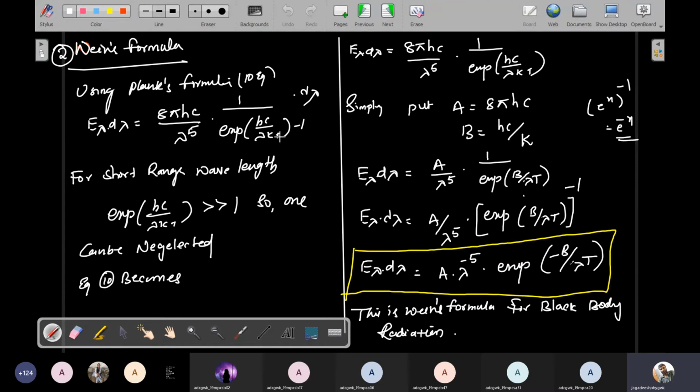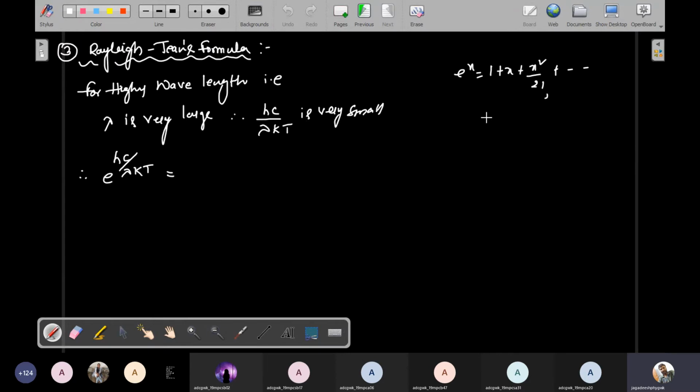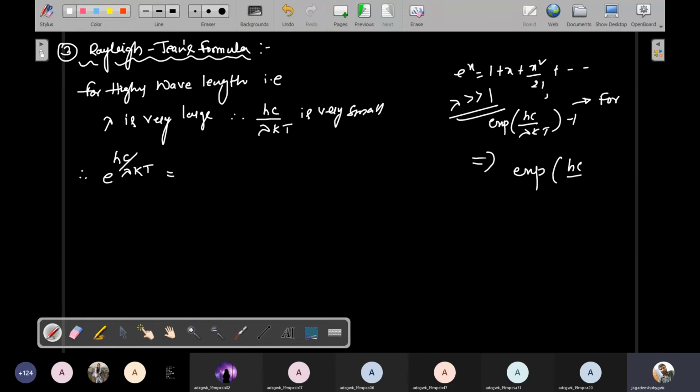So for the shorter wavelength range, you neglect the 1. But for the higher range, we use the expansion of e to the power hc by lambda kT, minus 1. For higher wavelengths, lambda is much greater, so only the exponential term hc by lambda kT is considered.